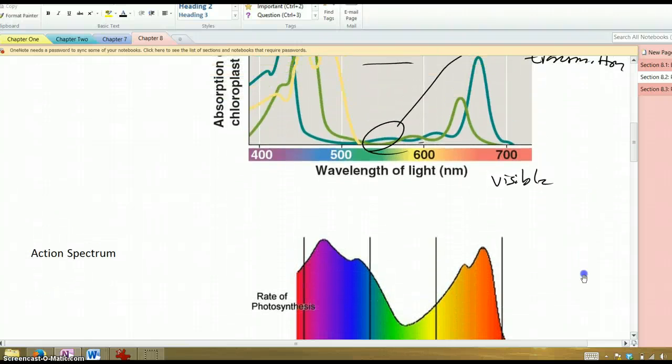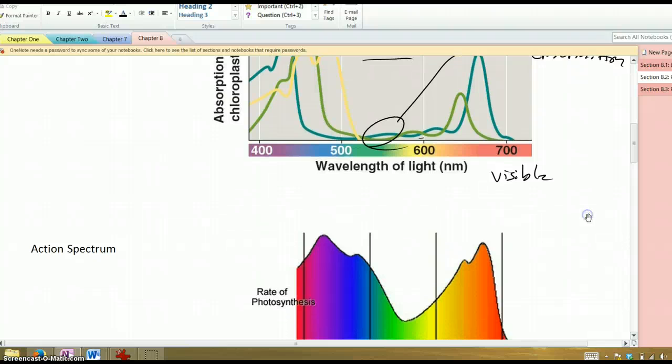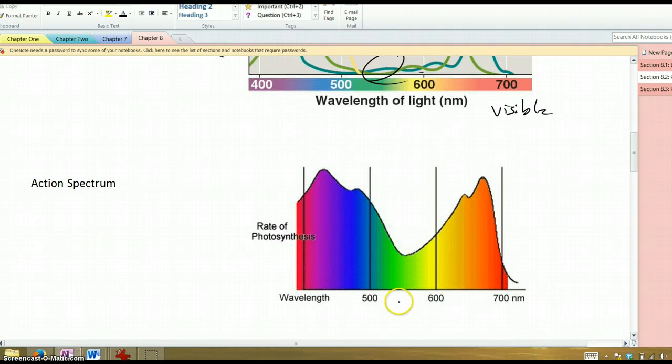Now, the action spectrum, this figure is not in your book, but I wanted to mention it. Again, we've got our different wavelengths, and this shows the portions of the visible spectrum of light that provide the most energy for photosynthesis, that is, cause the most action on the part of that process. So when plants are exposed to blue wavelengths, that provides a lot of energy. Red wavelengths, that provides a lot of energy. But again, the greens, not so much. I mean, there's some photosynthesis going on, but not nearly as much as the other wavelengths.